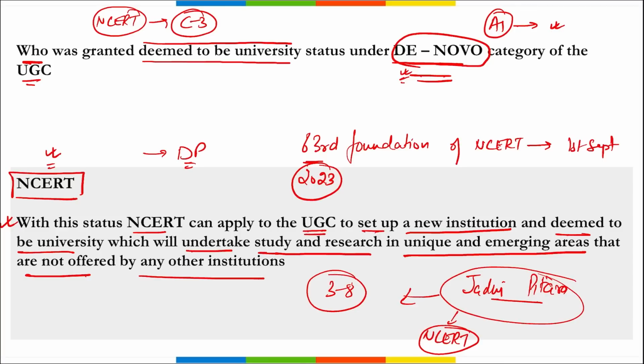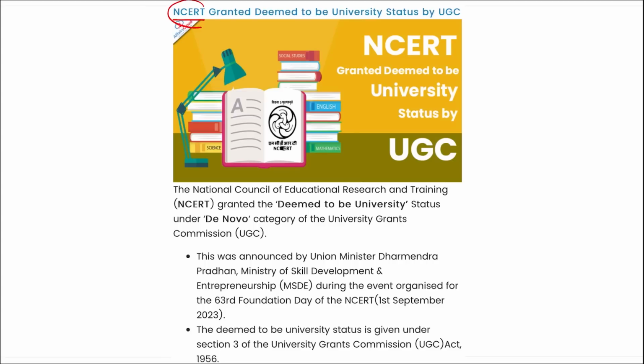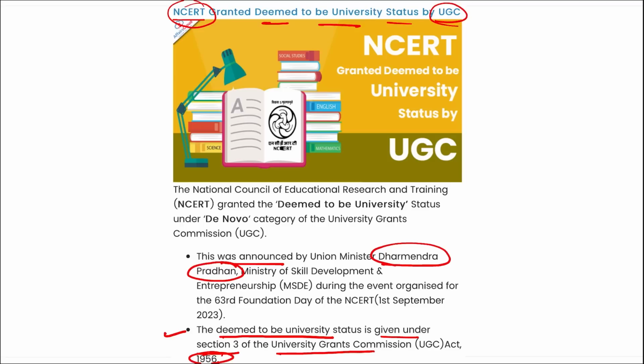And in today's video, we will also be discussing the mission launched by India to research the sun. Alright, we will be discussing further. So here you can see NCERT granted deemed to be university status by the UGC, and this was announced by our education minister Dharmendra Pradhan ji. Also remember, this deemed to be university status is given under section 3 of the UGC Act of 1956. Then we have Jadui Pitara that was launched, then Chandrayaan 3 added into the NCERT textbooks, and NCERT is set to develop educational material in 22 recognized languages.